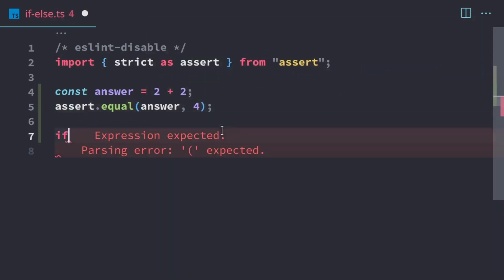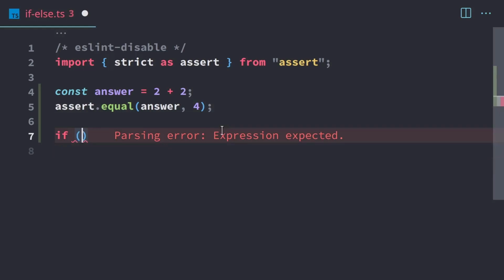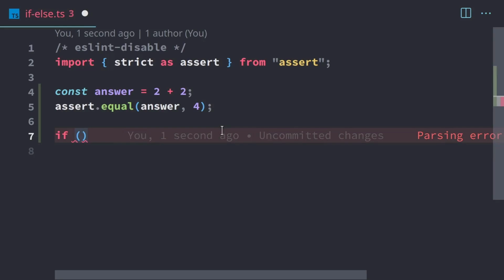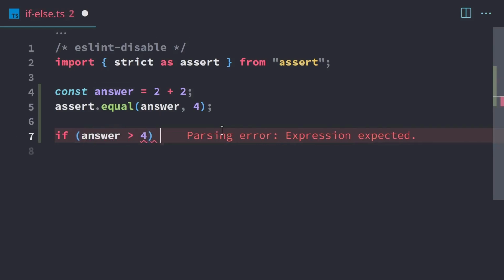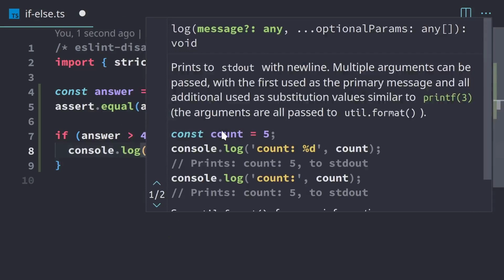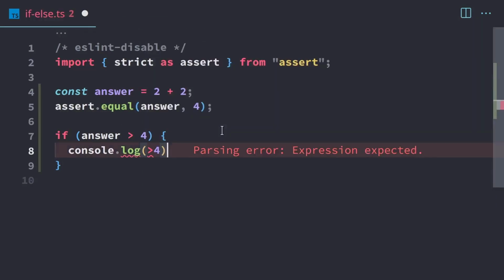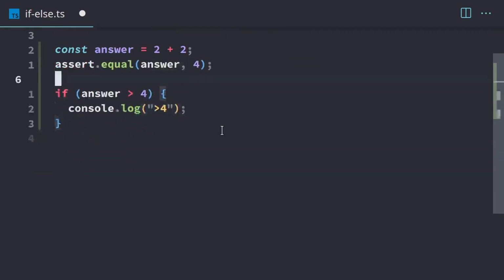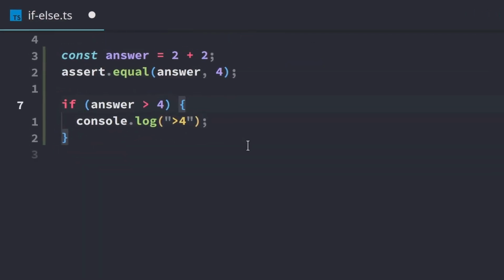So now we're going to make an if statement. When we have an if, we need to have the keyword if followed by parentheses. And within this set of parentheses, we put our Boolean expression or function calls or anything that evaluates to true or false. So I'm going to check to see if the answer is greater than 4. And if it is, then we're going to do something. In this case, I'm just going to log some information to the terminal. So I'm just going to log "greater than 4". And we need to have quotes for that. And that's all we have for a basic if statement. So there's nothing really complicated going on. We just have the keyword, parentheses, Boolean expression, and then the code that you want to run if that is actually true.